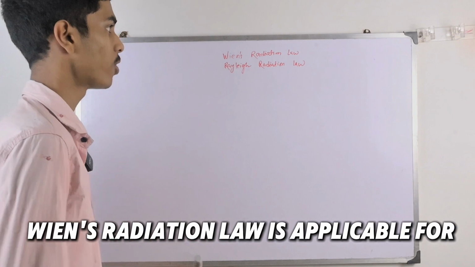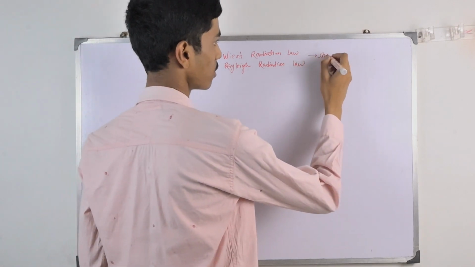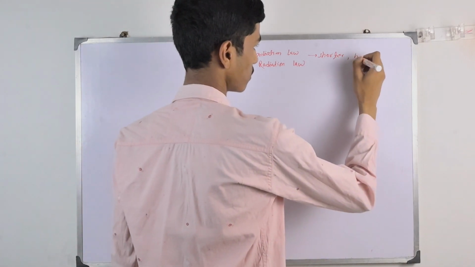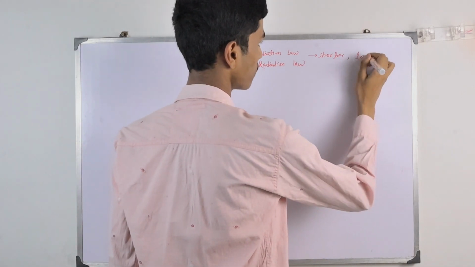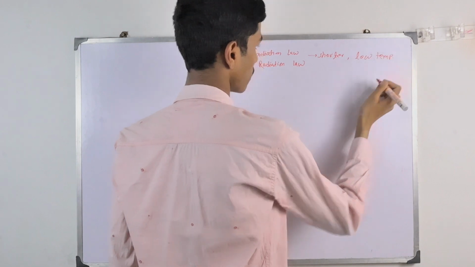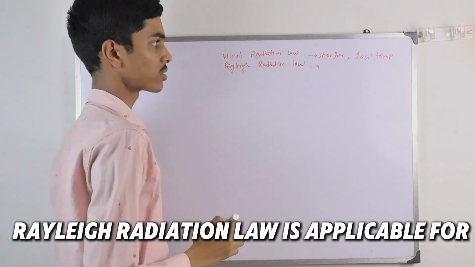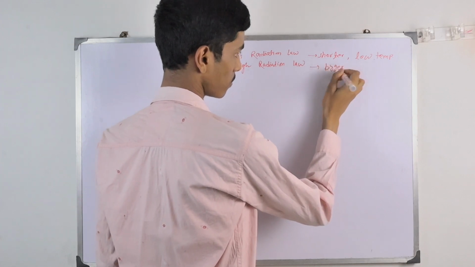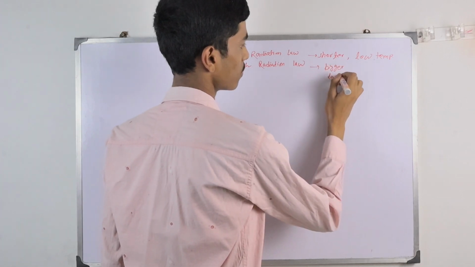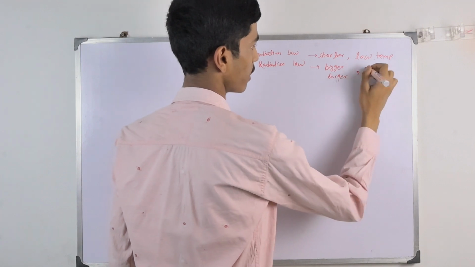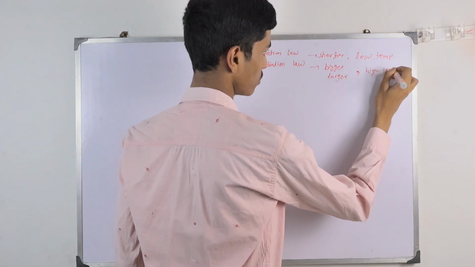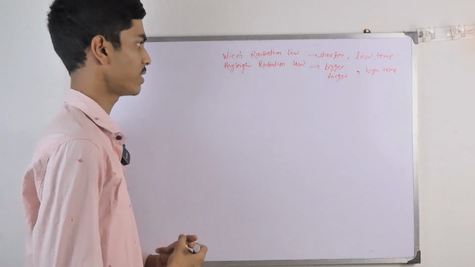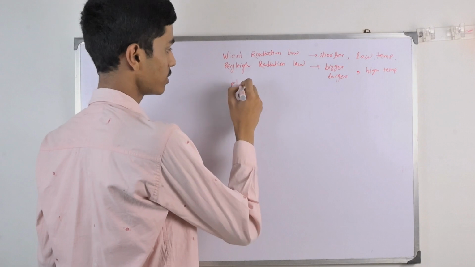Wien's radiation law and Rayleigh-Jeans radiation law are two different laws. Wien's radiation law is applicable for shorter wavelength and low temperature. Rayleigh-Jeans radiation law is applicable for larger wavelength and high temperature. These two are the conditions of the specific radiation laws provided here. So let us move ahead to Planck's radiation law.